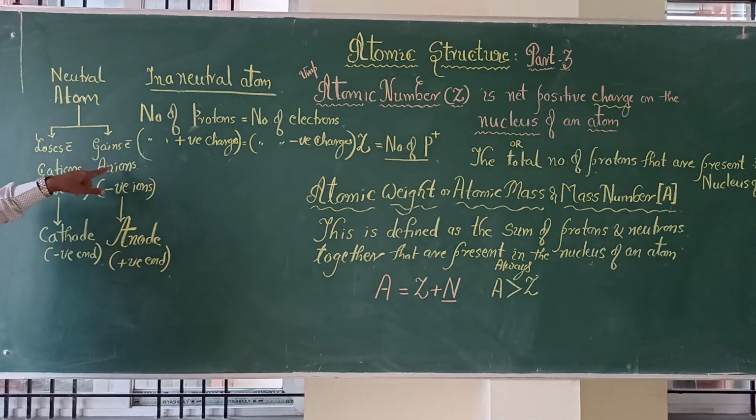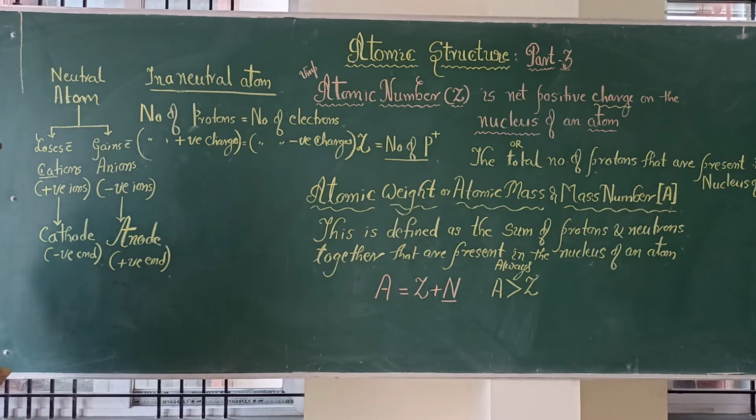Anions are attracted to it, hence they are negative ions. The cathode is a negative end, and ions attracted towards the cathode are positive ions, and hence they are called cations. The scientific history is not necessary for you now; I will take it whenever you feel it necessary.